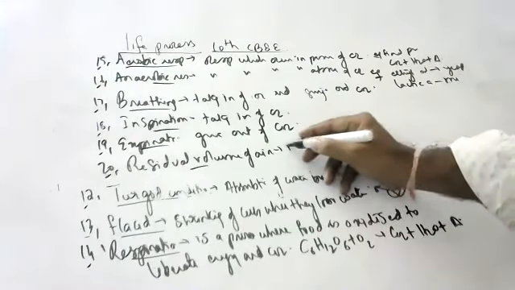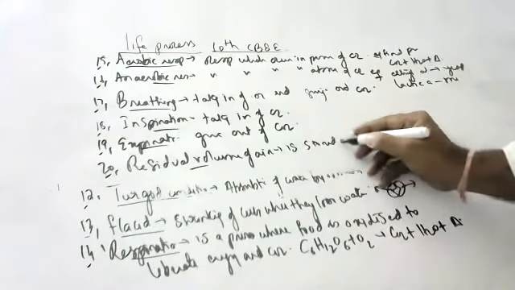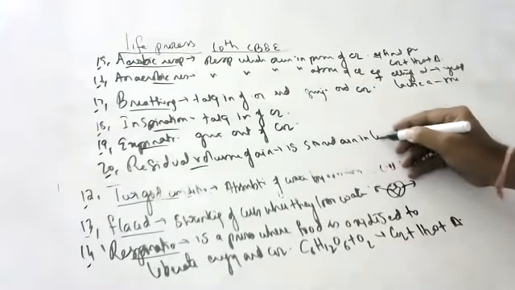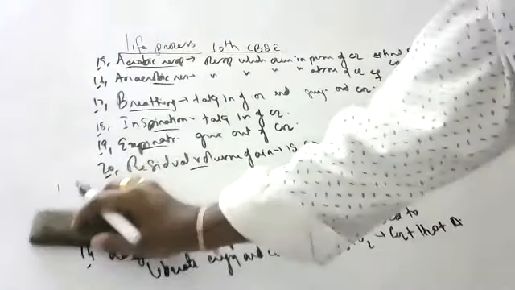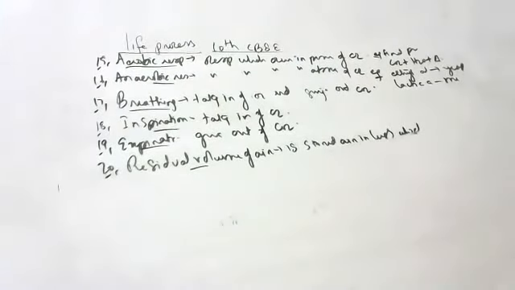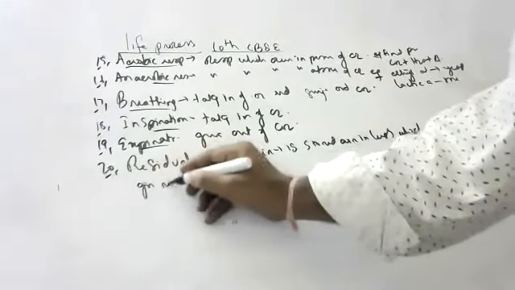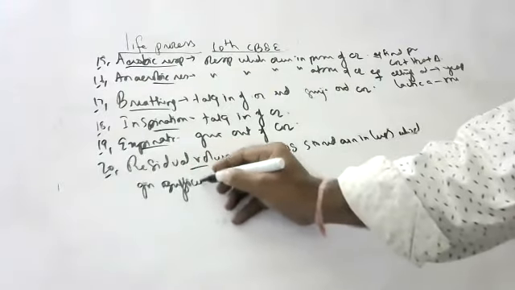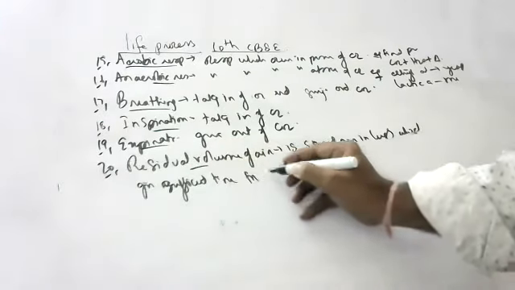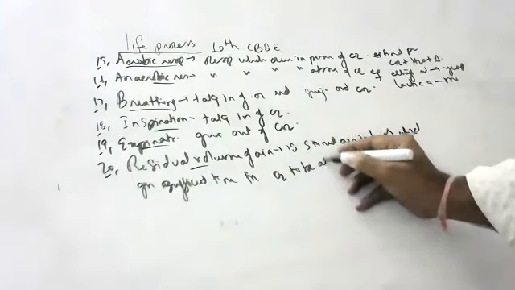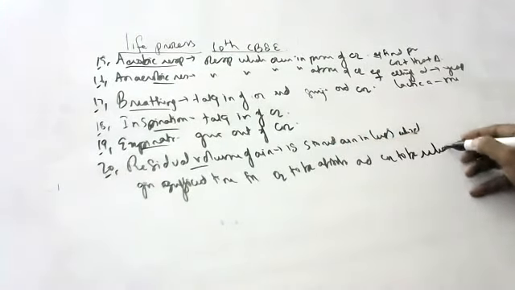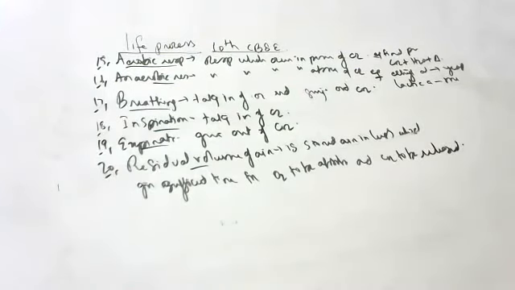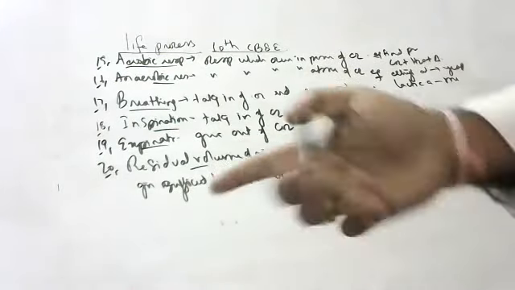Residual volume of air is the stored air in the lungs, which gives sufficient time for oxygen to be absorbed and CO2 to be released.